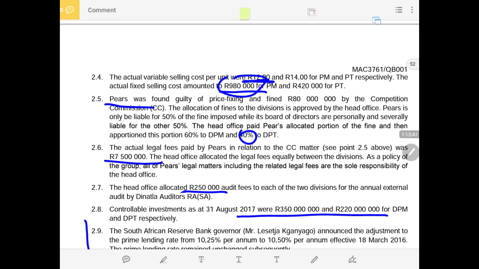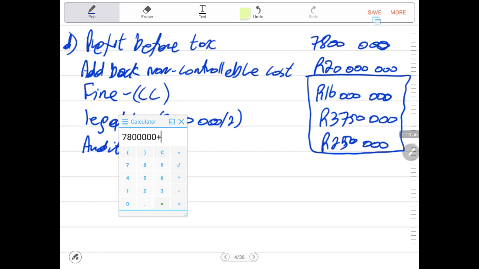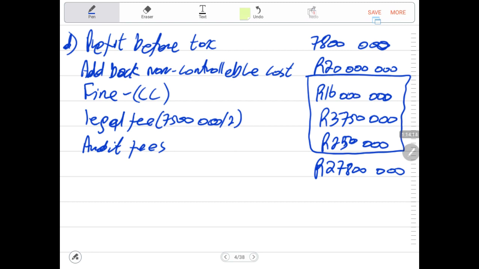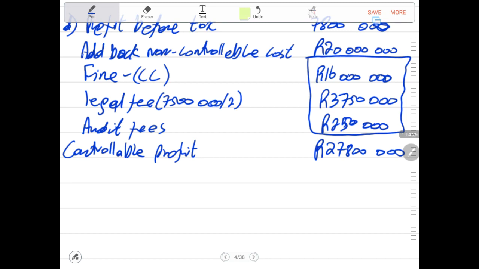Then now, oh, sorry. Then I see what I'm doing. This is add back, not deduct. I'm wanting to deduct now. 7.8 million plus 20 million. I'm adding them back, then it will give me 27,800,000. This is the so-called controllable profit. Please know that we are adding this cost because they were deducted and they were not supposed to be deducted.